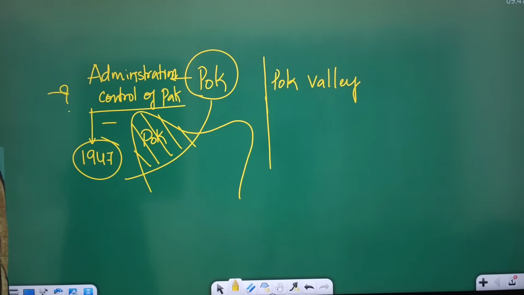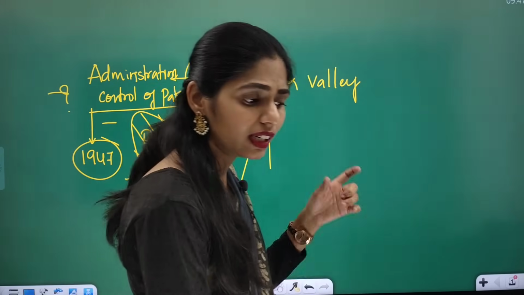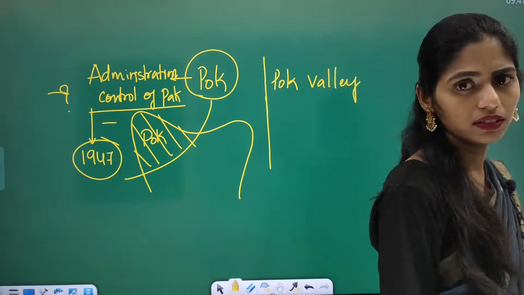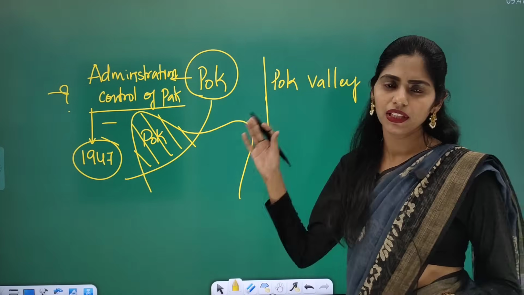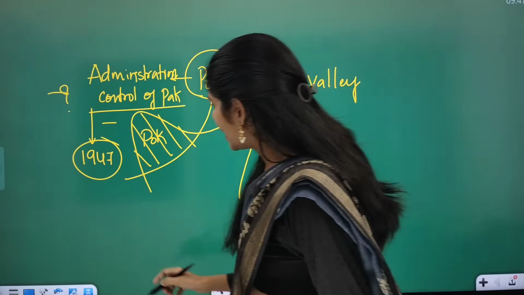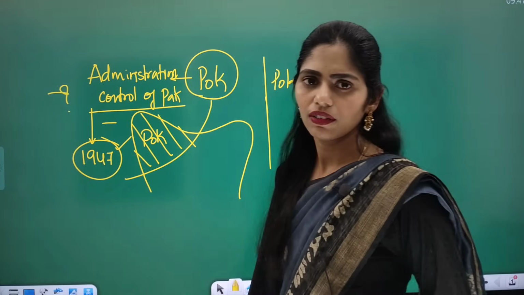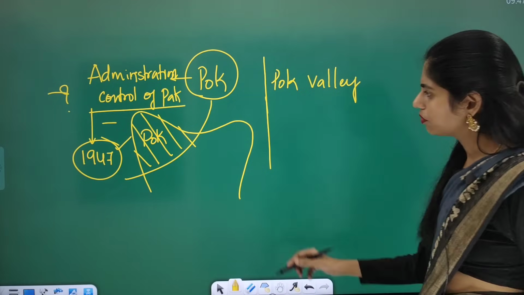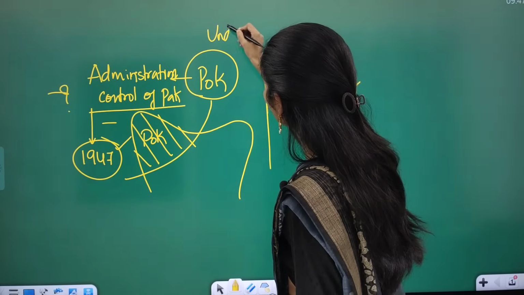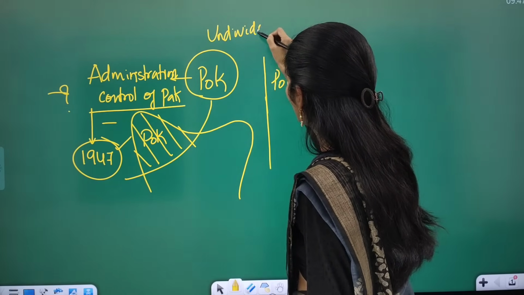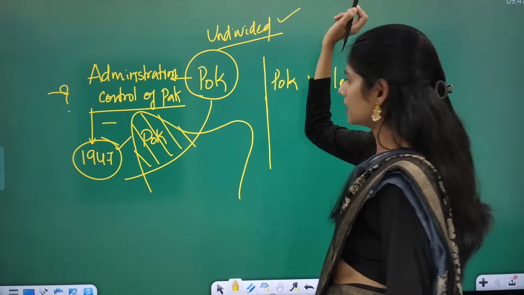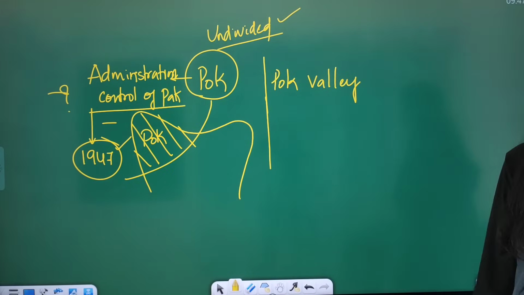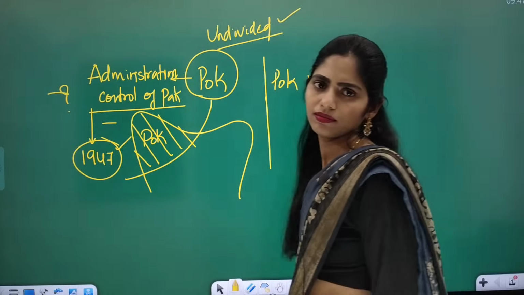Before 1947, India was under the control of the British. Yes or no? India was a British colony. At that time, in 1947, they decided to give independence. We had an undivided India, and the Muslim League, especially Jinnah, asked for a separate country.